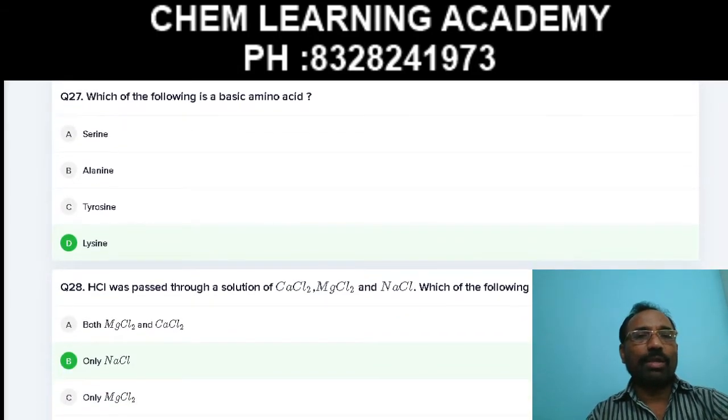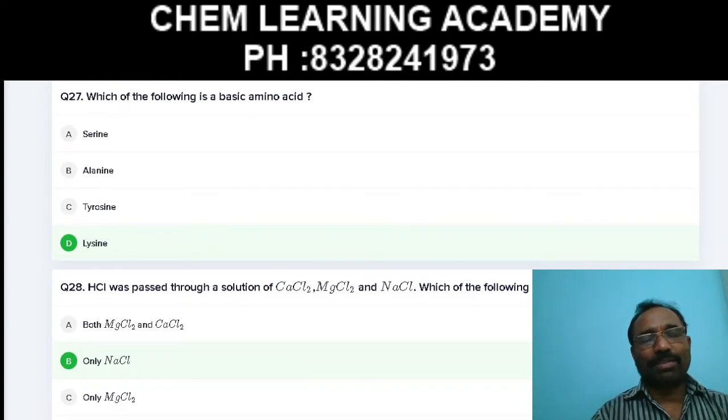Next. Which of the following is a basic amino acid? Here, the amino acid which has more NH2 groups than the COOH group, such type of amino acids are basic amino acids. It is a completely memory based question. Here lysine has 2 NH2 groups and 1 COOH group. Therefore the basic amino acid is lysine.